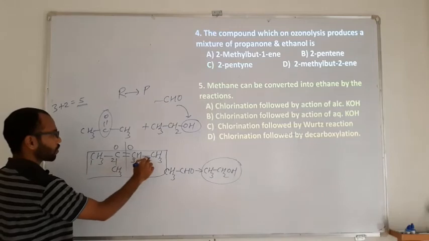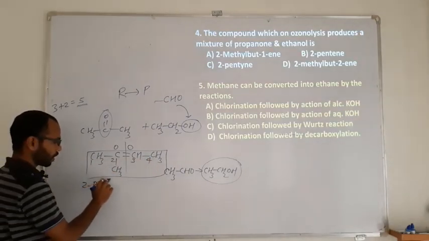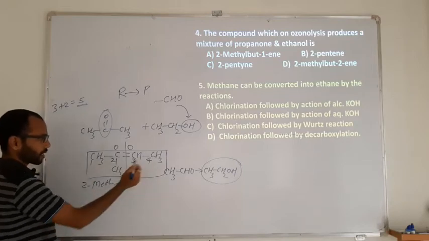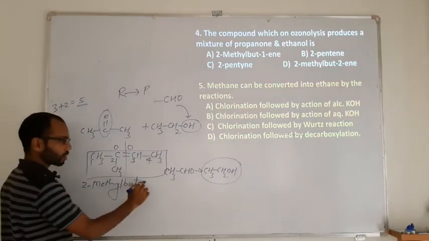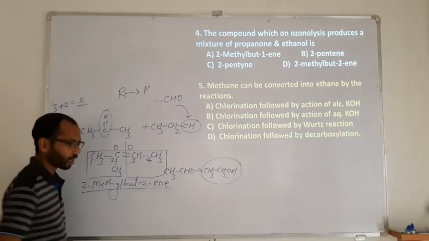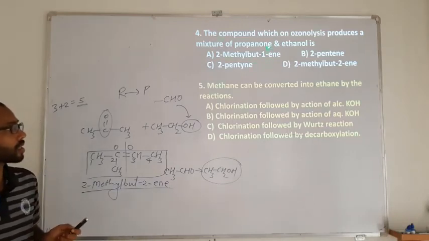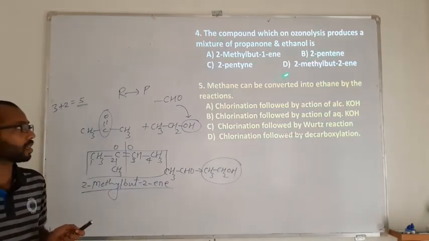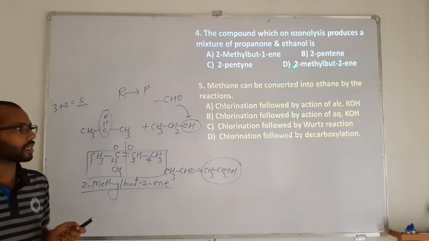1, 2, 3, 4. Where is the methyl group? It is at the second position, so 2-methyl. How many carbons are there? 4, and 4 stands for but. What is the position of the double bond? Second, and the suffix is ene. So it's 2-methylbut-2-ene. Among 2-methylbut-1-ene, 2-pentene and 2-methylbut-2-ene, option D will be the right answer.